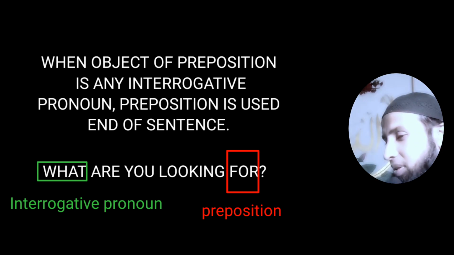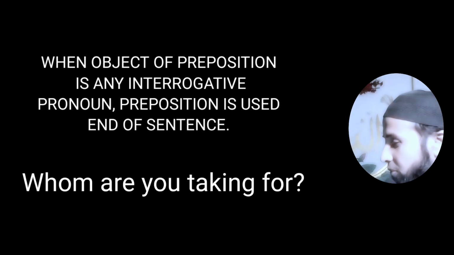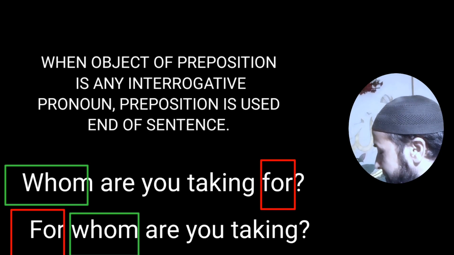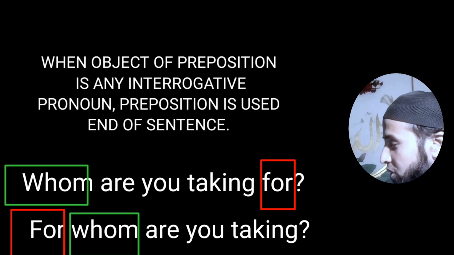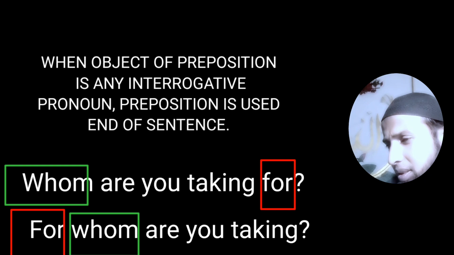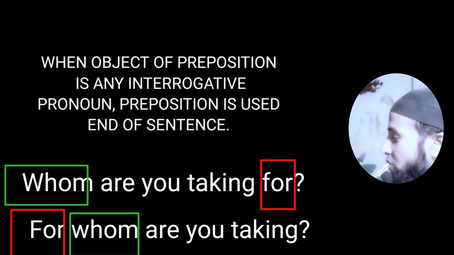Next example: whom are you taking for? In this sentence, the preposition for is used at the end of the sentence, but my brother, we can also use the preposition before whom. For example, we can take: for whom are you taking? Like this we can use the preposition. In this sentence, for is before whom, not at the end of the sentence.